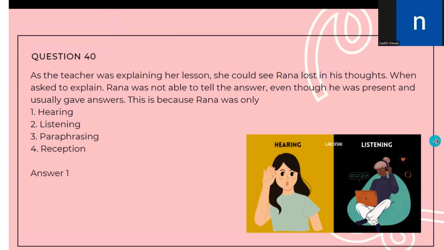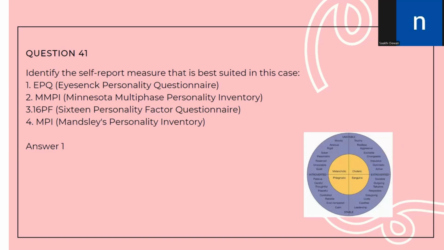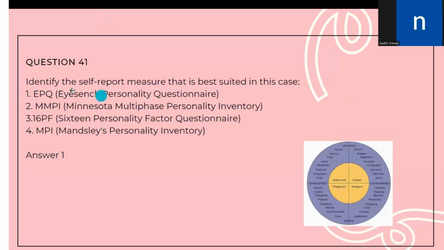Yes, let us go through the passage questions. So the passage given to us for questions 41 to 45 is: answer the self-report measure that is best suited in this case. So the correct answer for this question is option number 1, EPQ. That is Eysenck Personality Questionnaire.